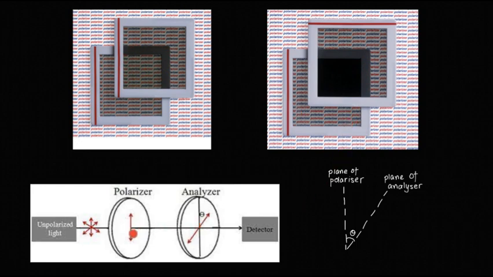So in this case, consider this is the plane of the polarizer and this is the plane of the analyzer. Now can you see there is an angle coming into the picture?